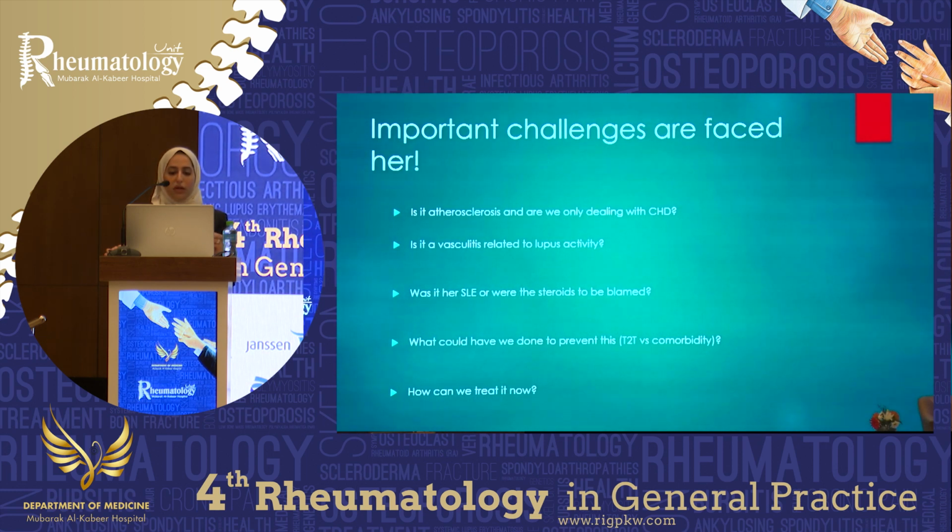So there are important challenges that were faced in this case. Was her last event atherosclerosis? Were we only dealing with ischemic heart disease? Was this really a vasculitis related to her lupus activity? Was it her SLE or was it the steroids that we should actually blame for what she had developed? What could we have done to prevent this earlier? Could we have treated to target earlier on? Did we not treat to target? Was she compliant with her treatment? Did we really look at her comorbidities during all these years? And how could we treat her now?